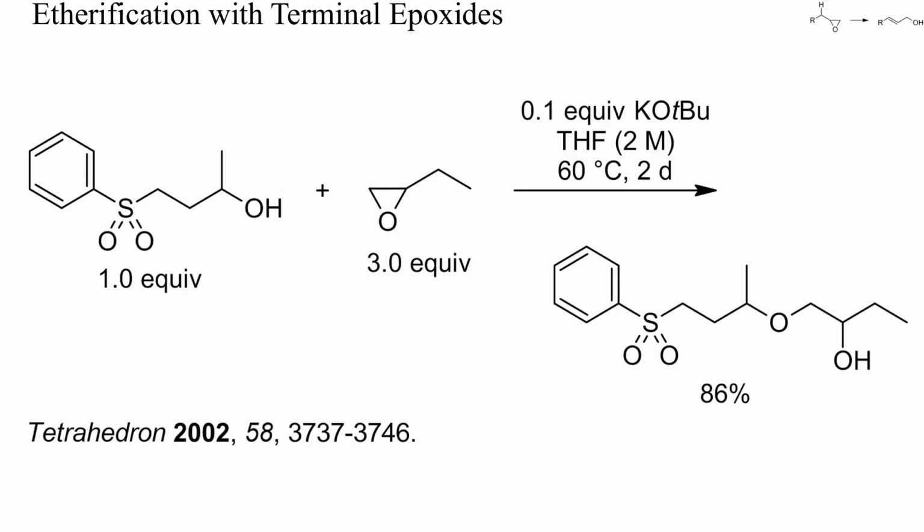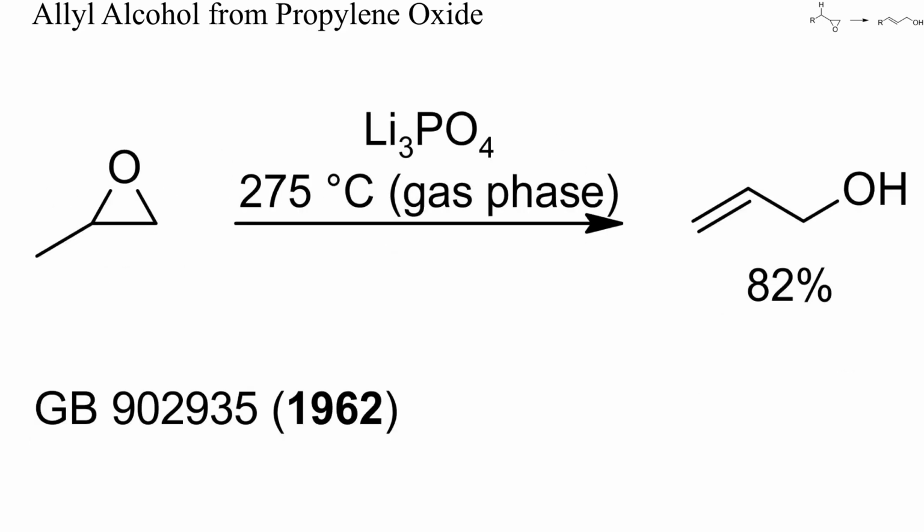As mentioned, it can be difficult to alkylate aliphatic alcohols at oxygen with epoxides because of all the other reactions epoxides may undergo in the presence of acids or bases. This here is an example of a successful etherification of an alcohol with butene oxide, but 3 equivalents were required. Another way to prevent polymerization is by conducting the isomerization in the gas phase. Here, propylene oxide was isomerized to allyl alcohol with lithium phosphate at 275 degrees Celsius.